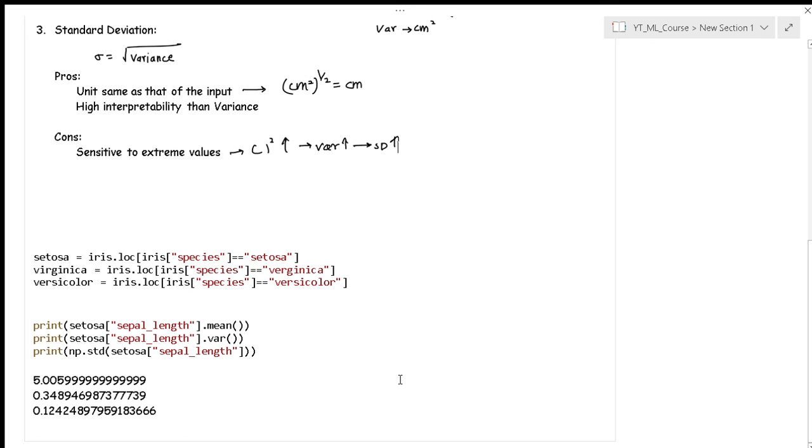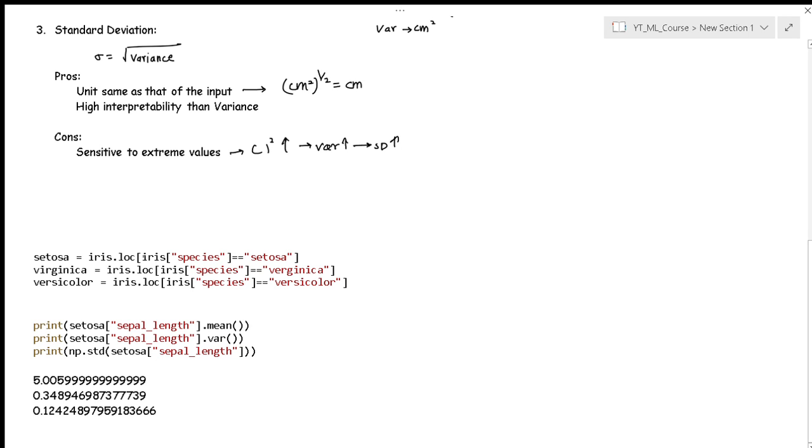Now here is the code, guys. So what I have done is that from the iris data set, I have taken the data which has the label setosa. And how do we do that? Where iris species equals setosa, just take those values.